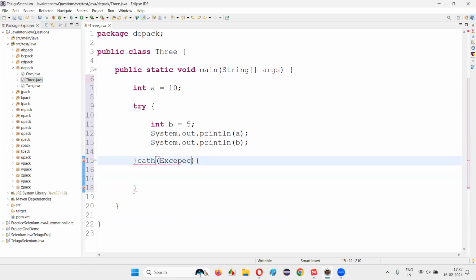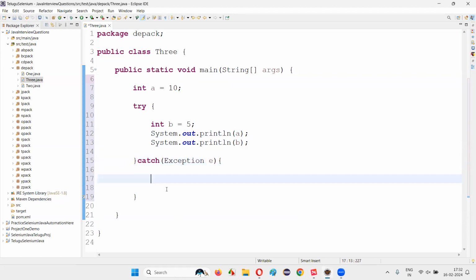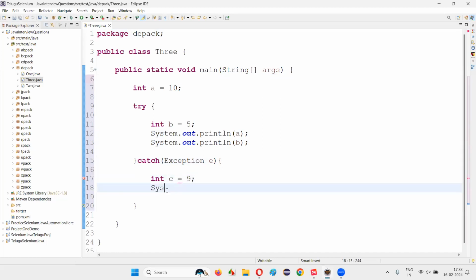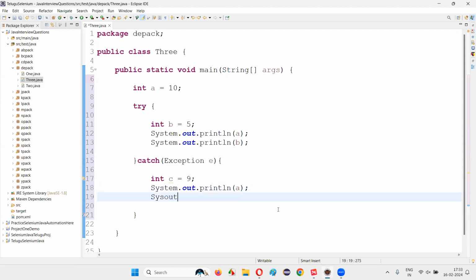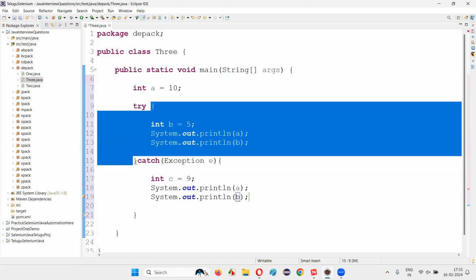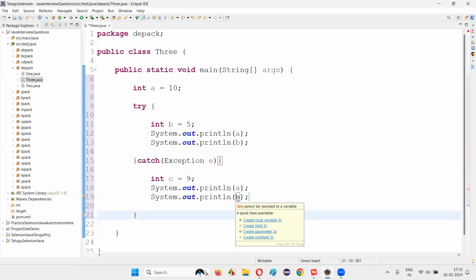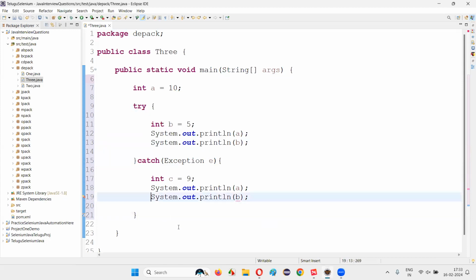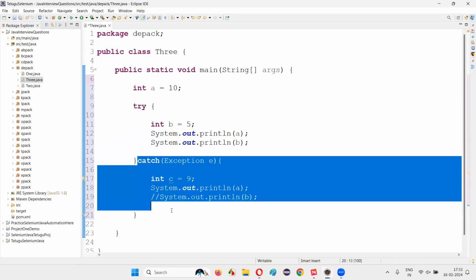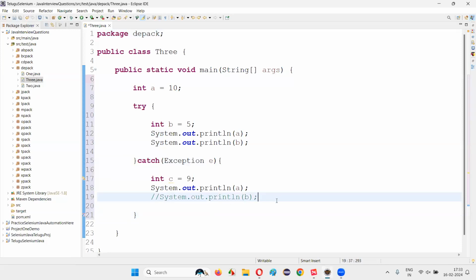Now I'll create a catch block here, catch Exception e. Here also I'll create a variable, int c is equal to, let's say, 9. Here if I say System.out.println a, I can access a. If I try to access b, you see, the variable is created inside the try block, so the scope of variable b is up to the try block only. Even in the catch block, you cannot access it. You see, b cannot be resolved to a variable. It's asking us to create a fresh variable, because it cannot see the variable created in the try block, as catch is another block. So I commented it out because I'm getting an error.